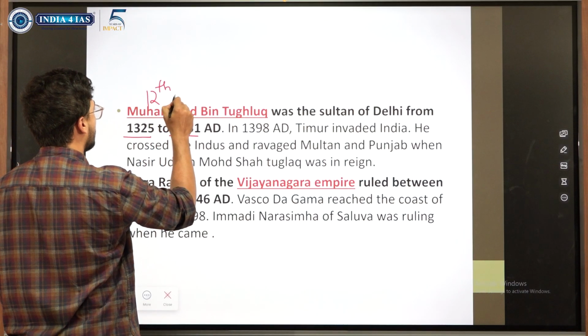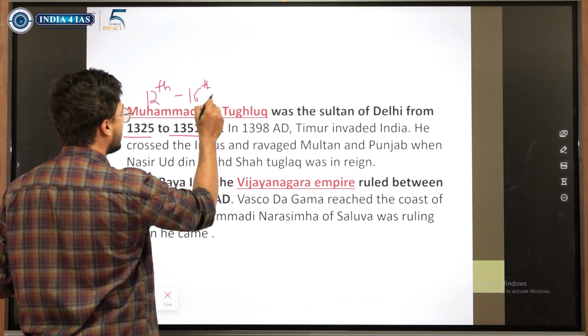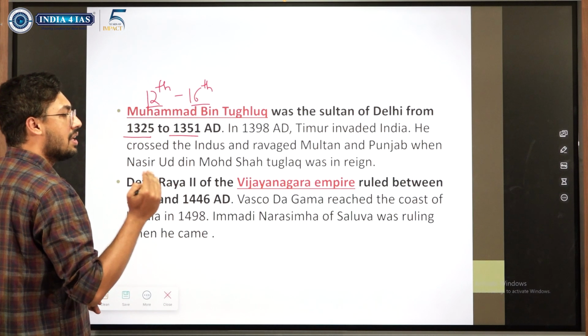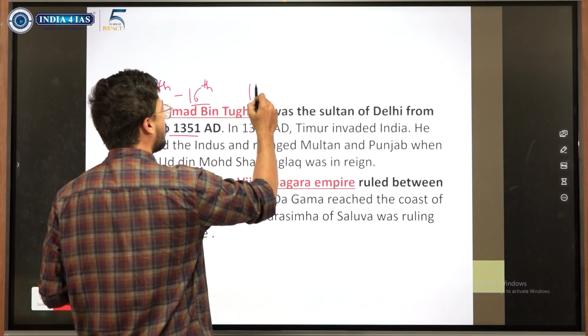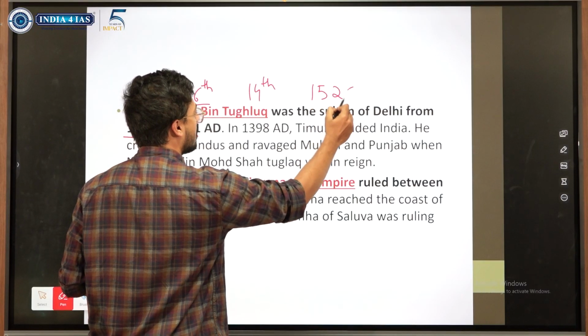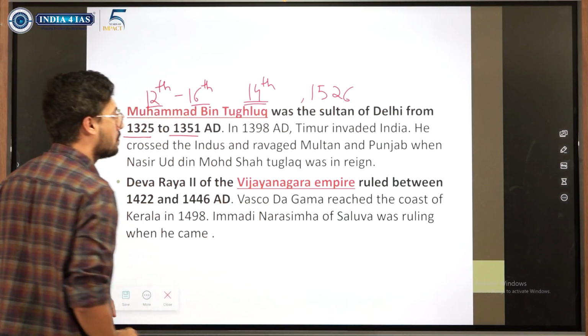From the 12th to the 16th century, the Delhi Sultanate was there. So Muhammad bin Tughlaq having come earlier, we can take it to be the 14th century, because the Mughals start in 1526. So it is somewhere in the 14th century.